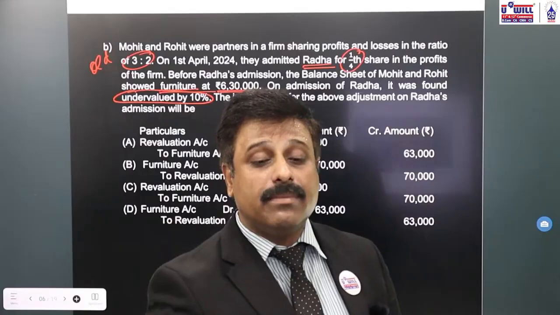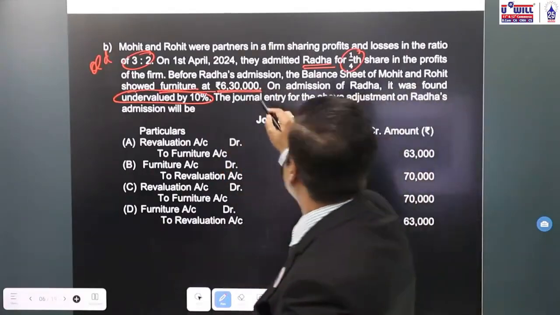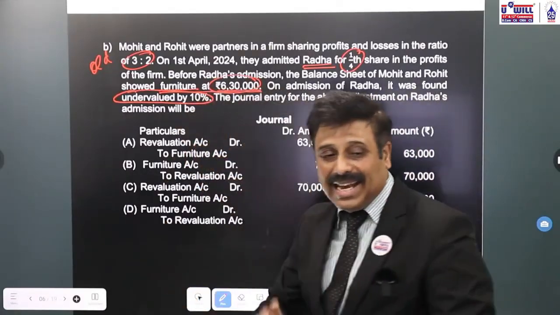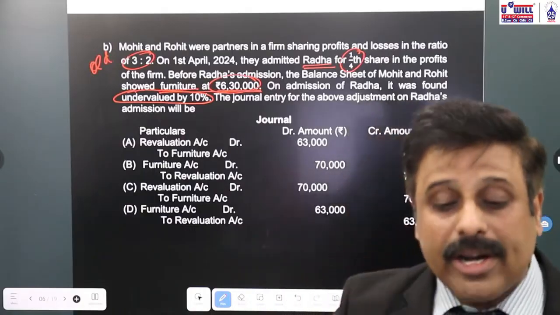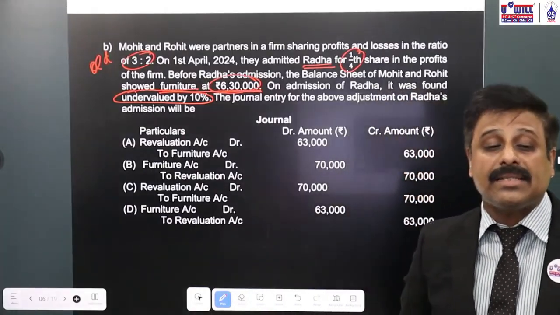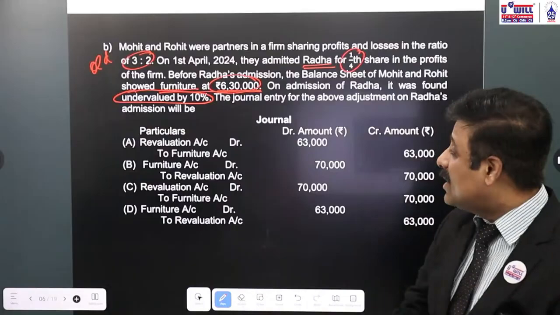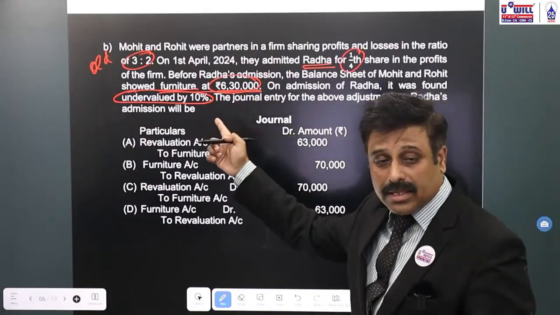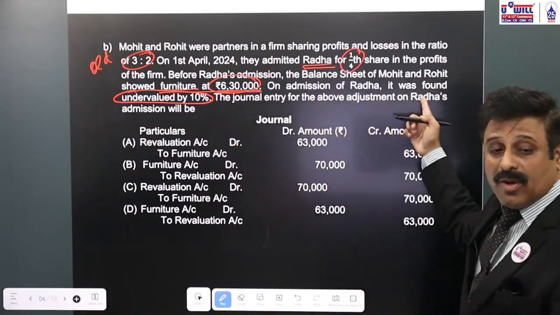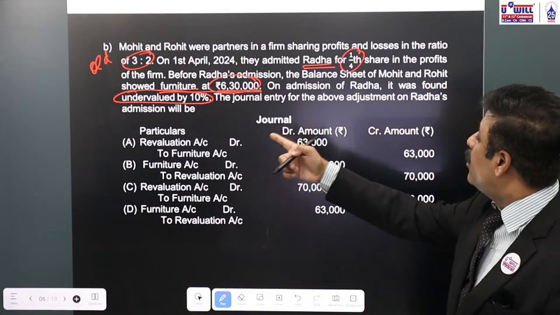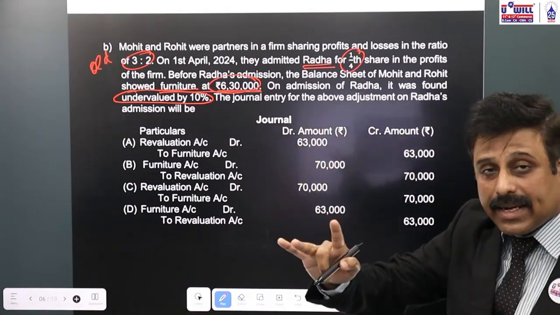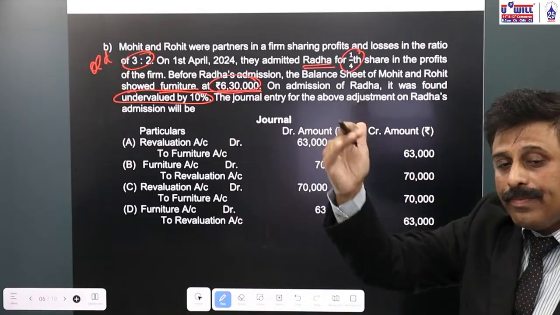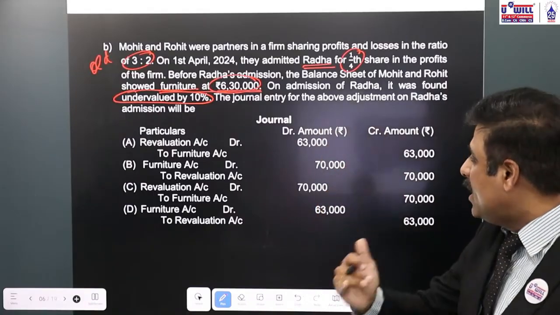Undervalued by 10% means this 6,30,000 is already less by 10%. Its actual value is more. In the books, we have already recorded it at 10% less, and after that 10% less, the value has come to 6,30,000. On admission of Radha, it was found that the furniture is undervalued by 10%. I hope everyone is clear with that. Actual value is more, furniture in the balance sheet is already less.